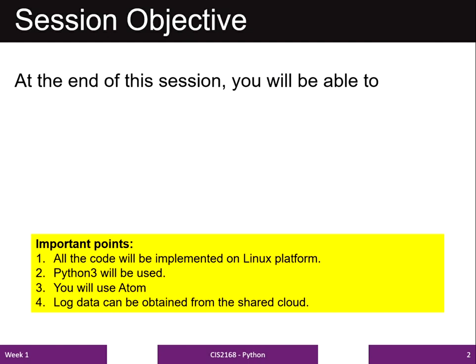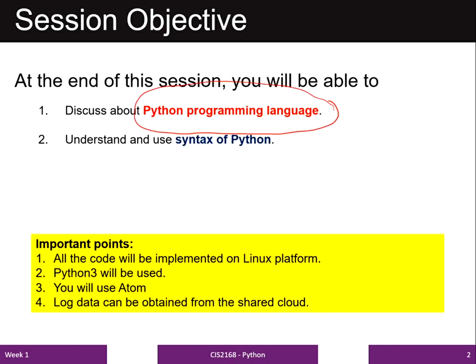So all in all, I have framed 4 different objectives for this particular session. The first objective, which is given here, is discussion on the Python programming language. The aim of this session is to start with the basics of the Python programming language. The second objective, which is listed here, is to understand the syntax of Python programming.